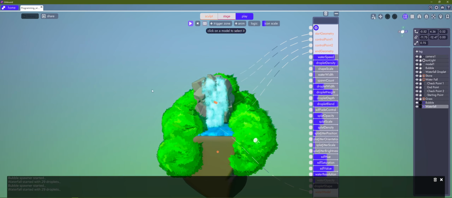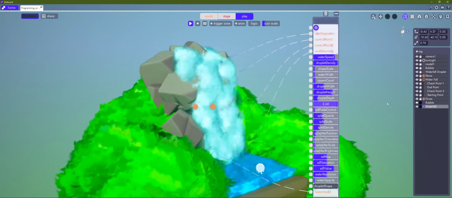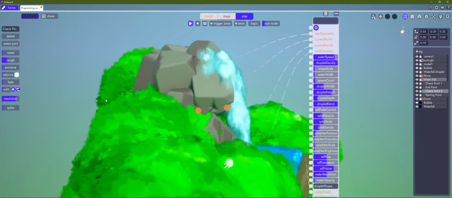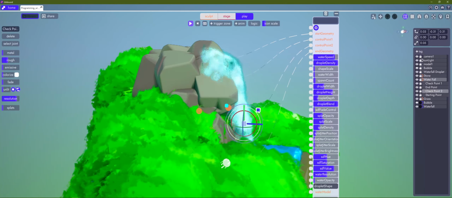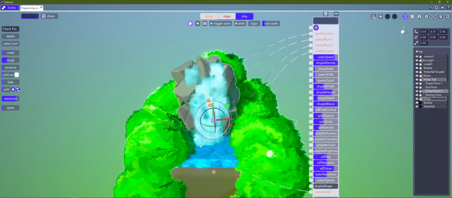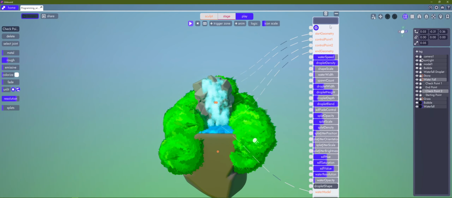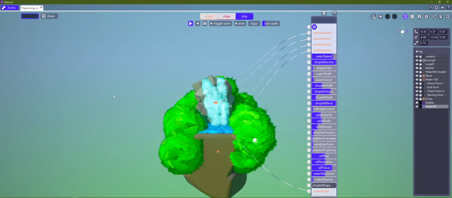Well, there are resolution controls. You know, we can control the resolution. I think number 4 is the best. You can obviously change the shape of the object, and there are checkpoints which you can move around the flow of the water. And in the future I want to add some splash and mist when the water hits the ground or the river.